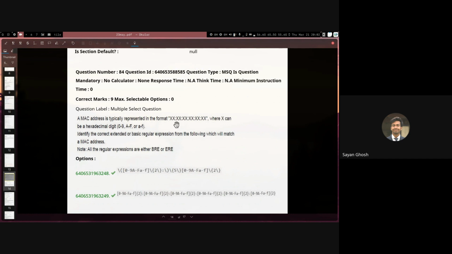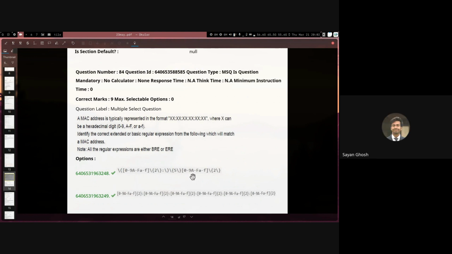You can see there's a colon separating each group. And then this entire group is present 5 times, because there are 5 colons and a total of 6 groups. What we have done is taken this entire thing with the 2 digits and the colon, and grouped that using round brackets, and we are repeating this XX colon 5 times. In the end, because we don't have another colon, we are not repeating it 6 times, only 5 times.